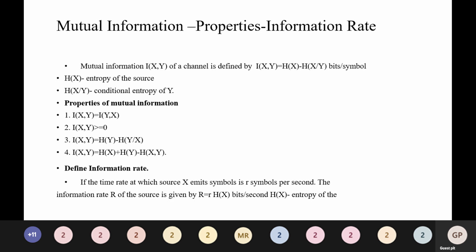If the time rate at which source X emits symbols is r symbols per second, the information rate R of the source is given by R = r into H(X) bits per second, where H(X,Y) is the joint entropy of the source and H(X) is the entropy of the source.